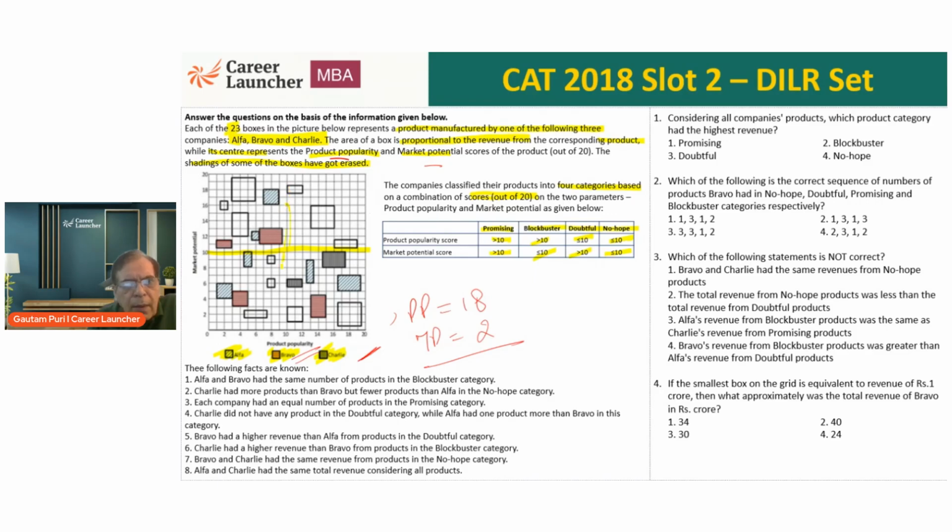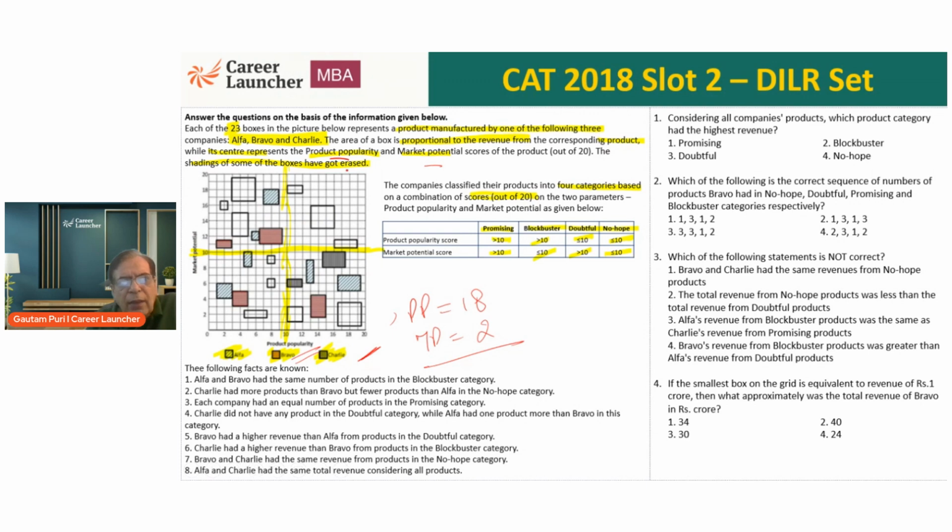Okay. Yeah, I think this should do. So this is a 10-10 line. This is a score of 10 on market potential, score of 10 on product potential. So what does it mean?